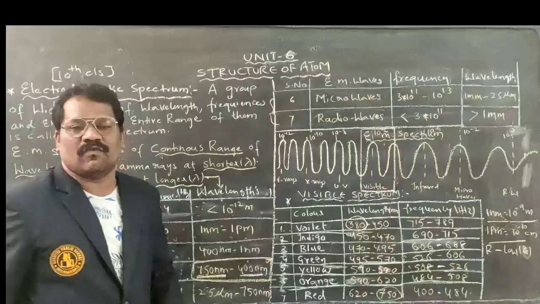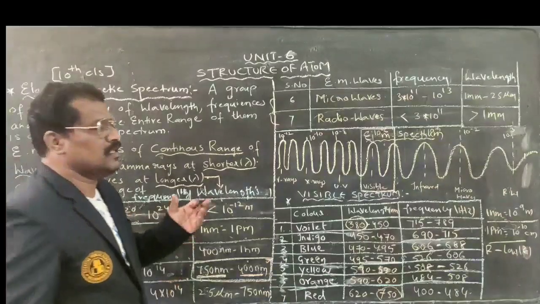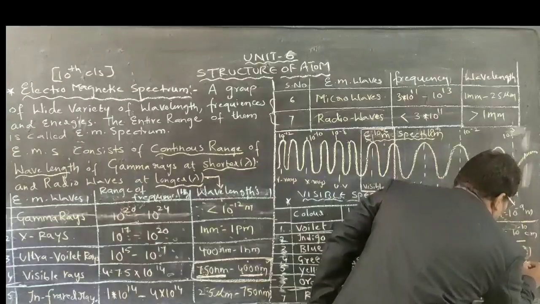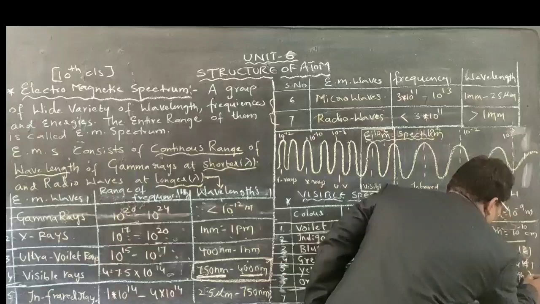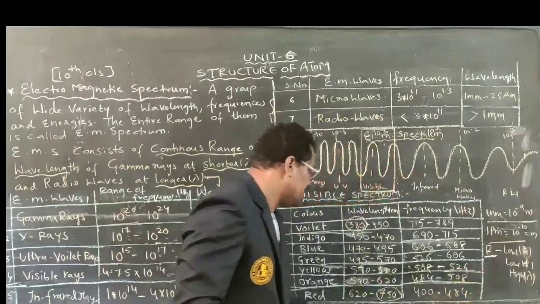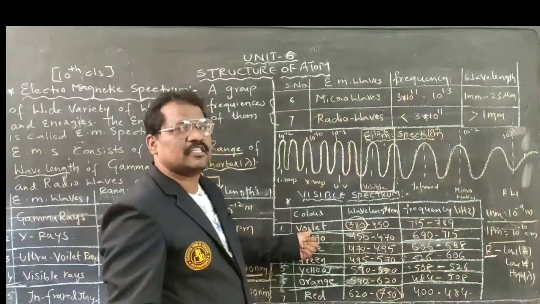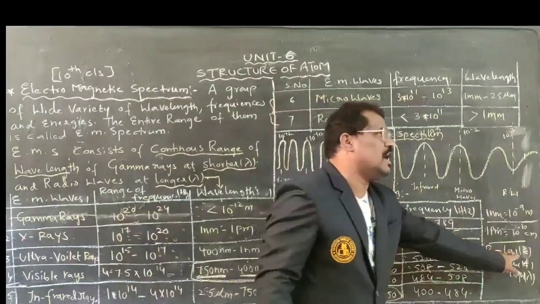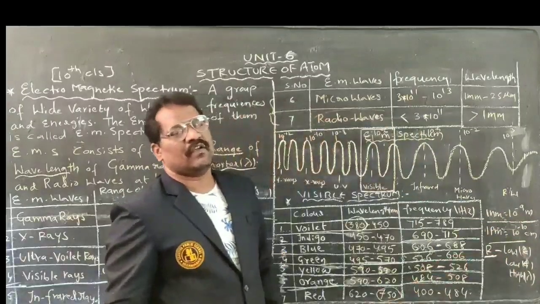Red color will have what? Lower energy, lower frequency, and higher wavelength will exist for red color. Red color has the longest wavelength and violet color has the shortest wavelength. As red color has the longest wavelength, it will have low energy. Not only low energy, it will have low frequency.